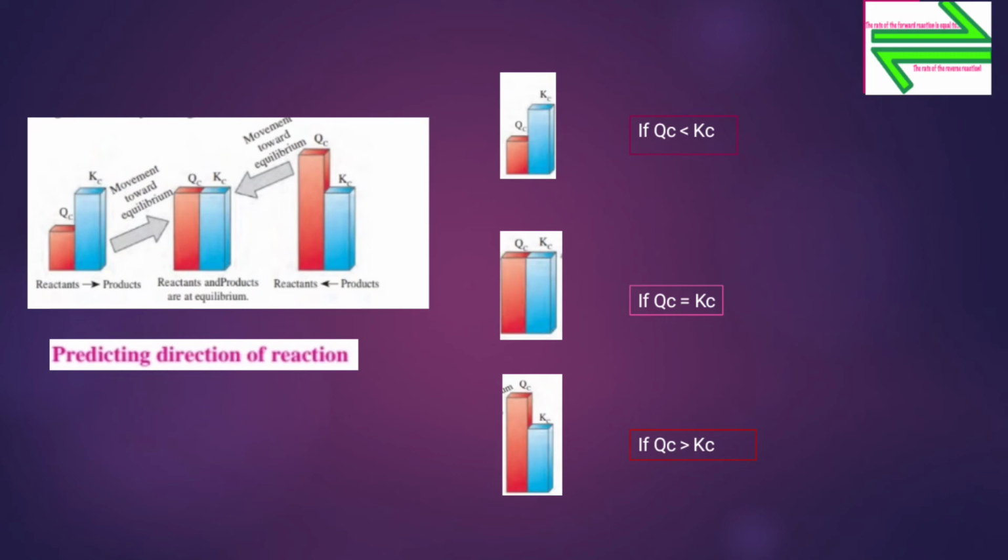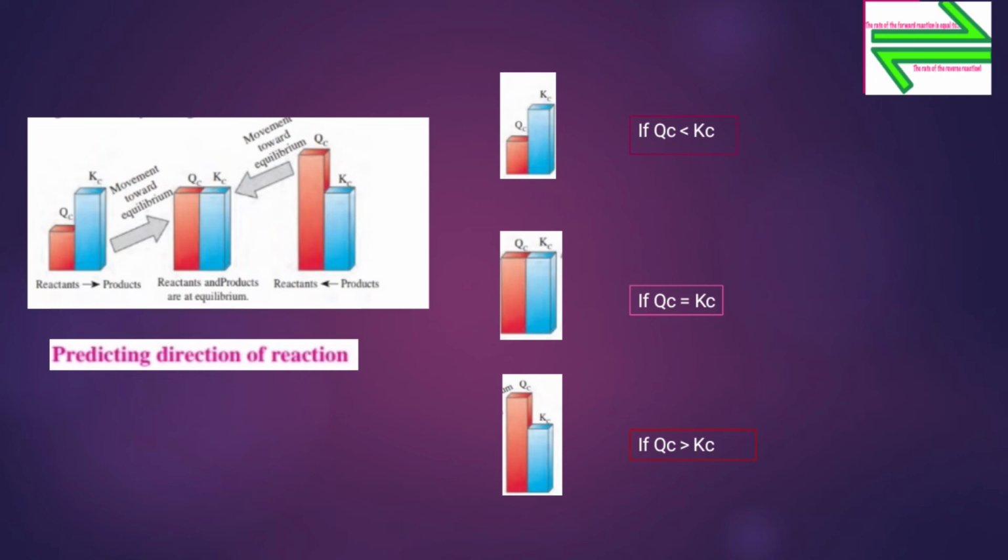Now if Qc is equal to Kc, then the reaction is at equilibrium, and here no net reaction occurs. Next, if Qc is greater than Kc, here the reaction will proceed from right to left. This requires more of the reactant to attain the equilibrium.